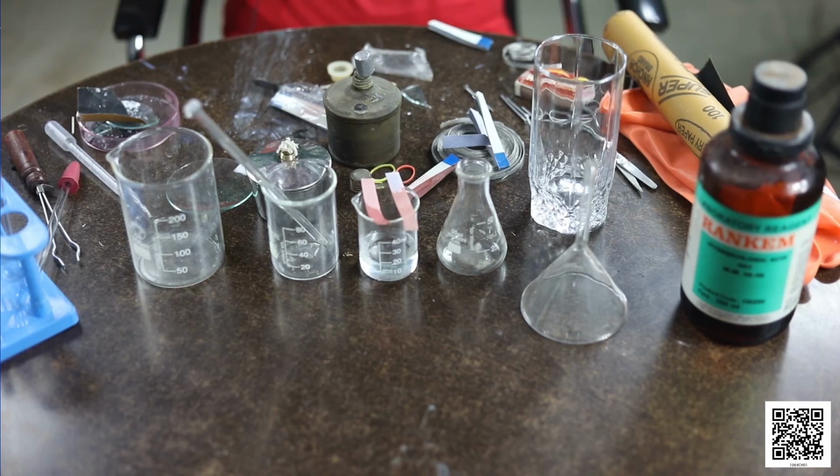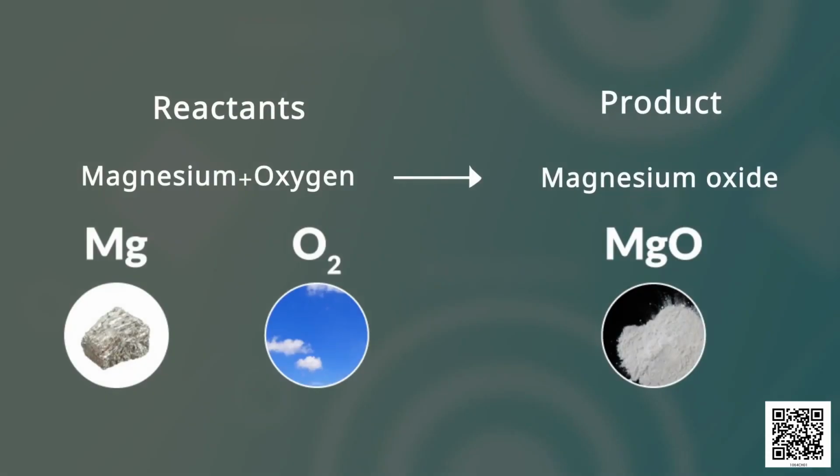The chemical reaction is indicated with the help of an arrow between reactants and products. For example, when magnesium reacts with oxygen, we write reactants on one side, that is Mg magnesium plus O2 oxygen, and these two react together to form magnesium oxide, which is written on the other side.